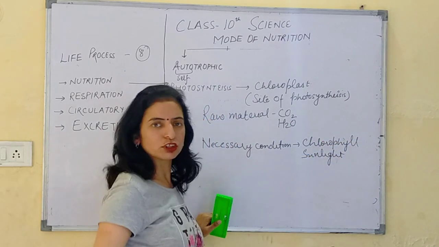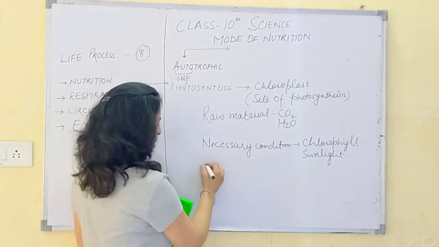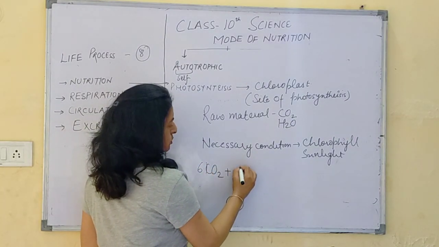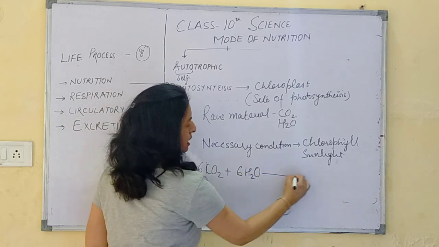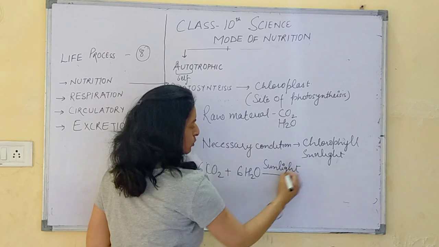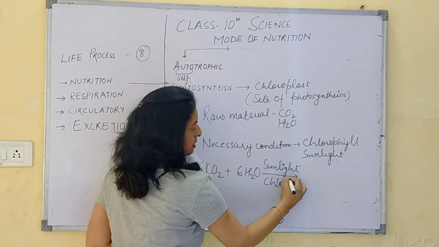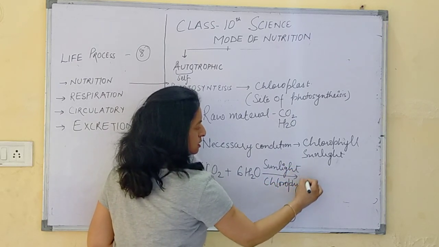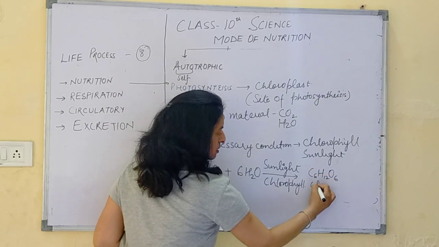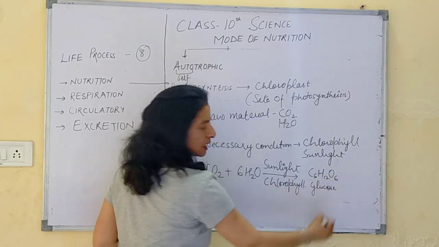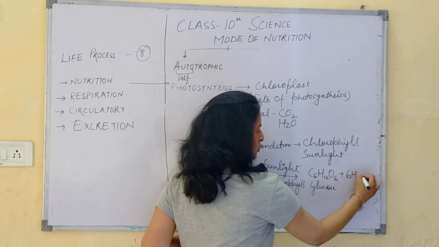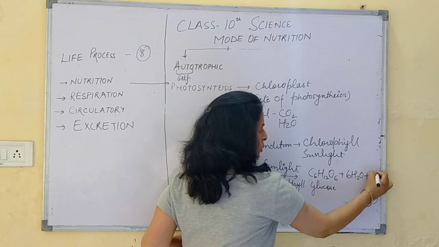So, how does photosynthesis actually happen? When CO2 combines with water in the presence of sunlight and chlorophyll, food is produced in the form of glucose, that is C6H12O6. It gives a small amount of water and oxygen.